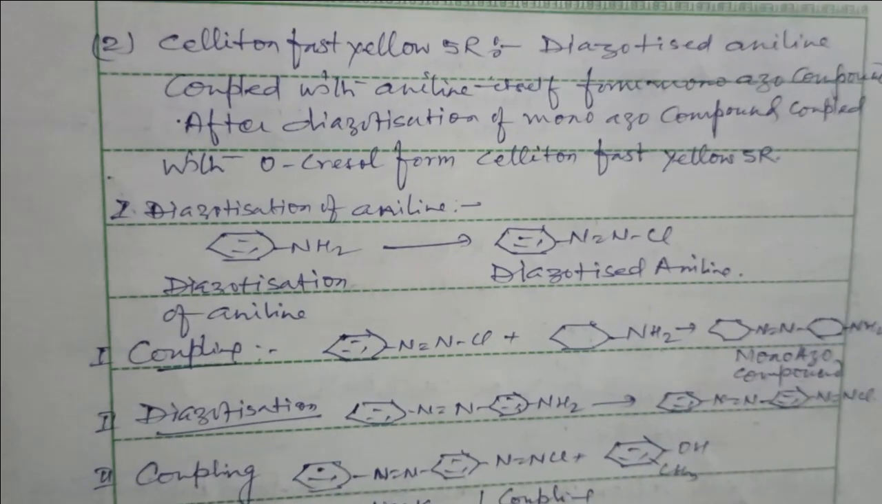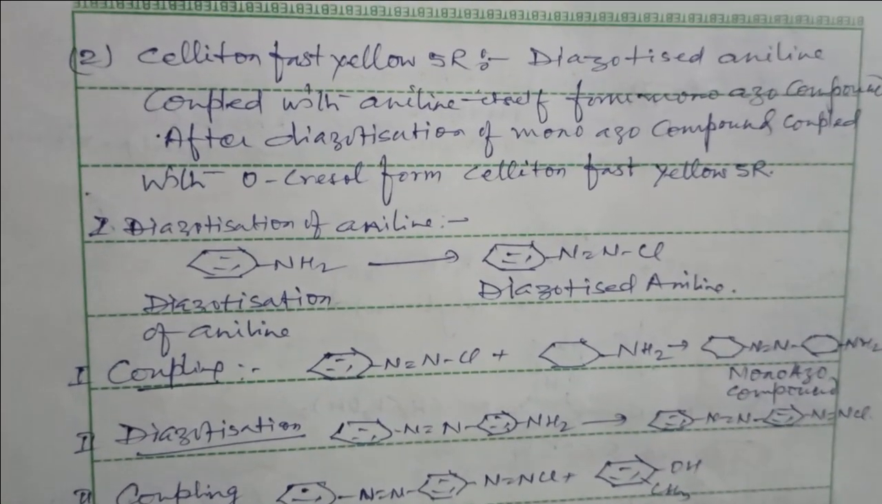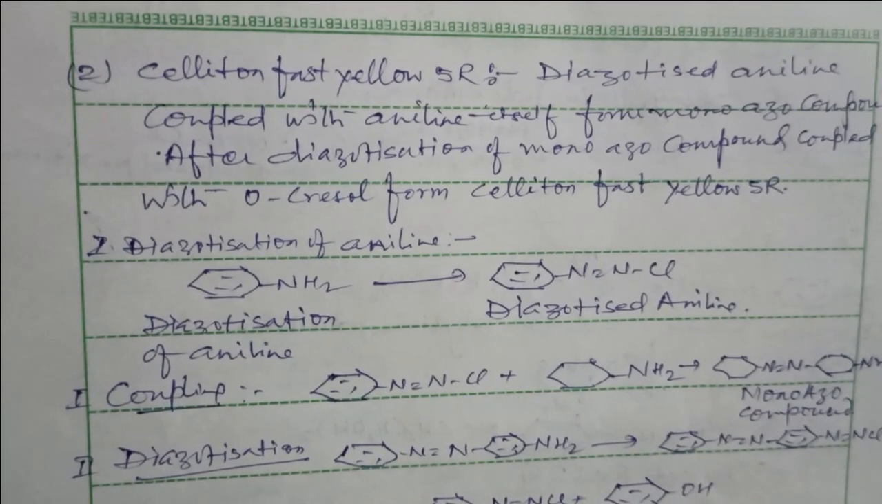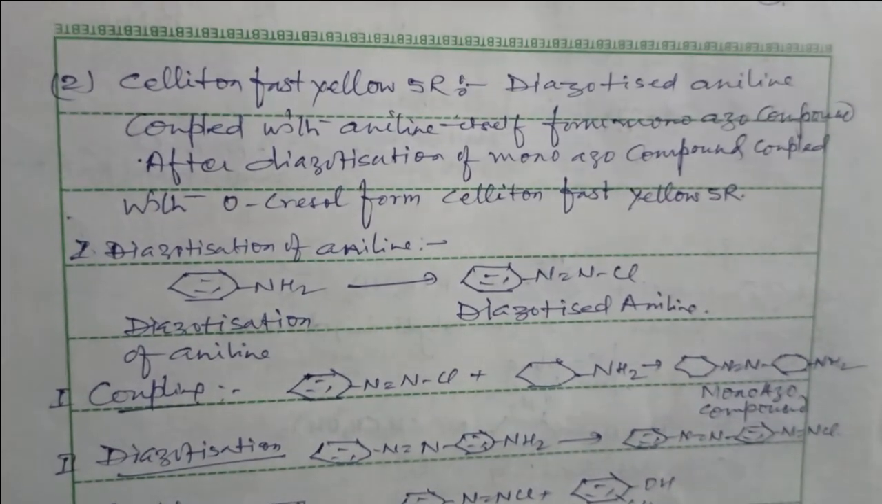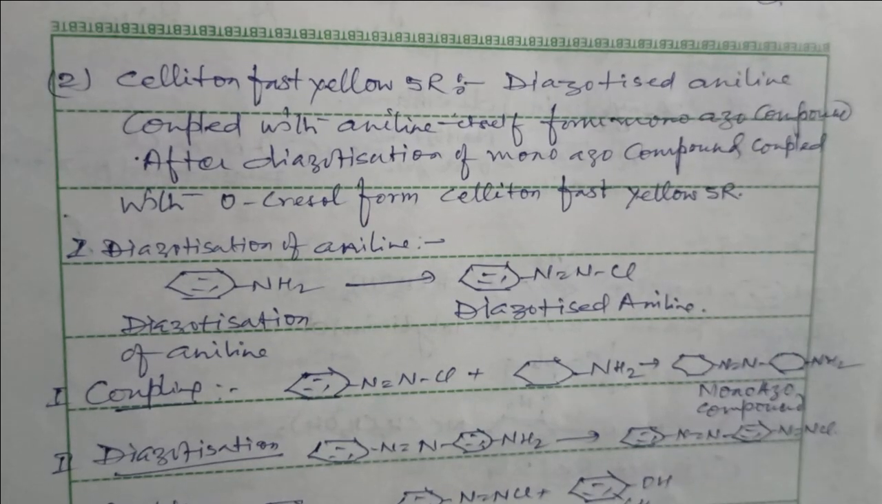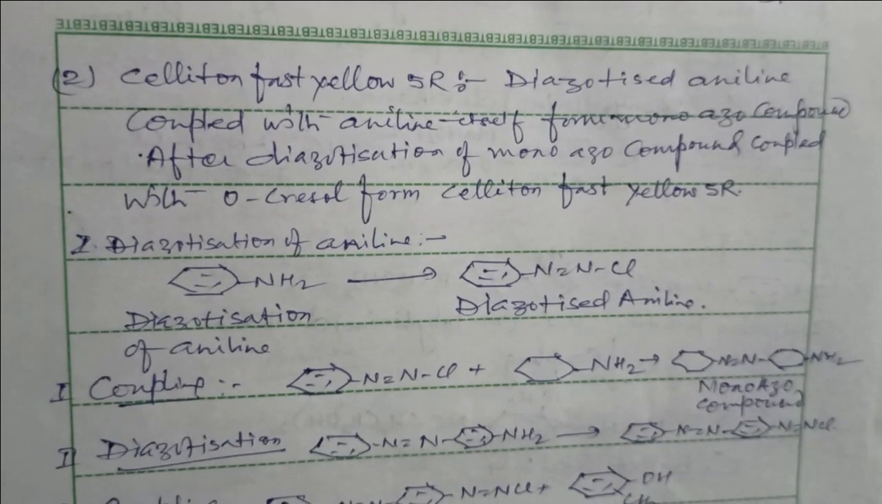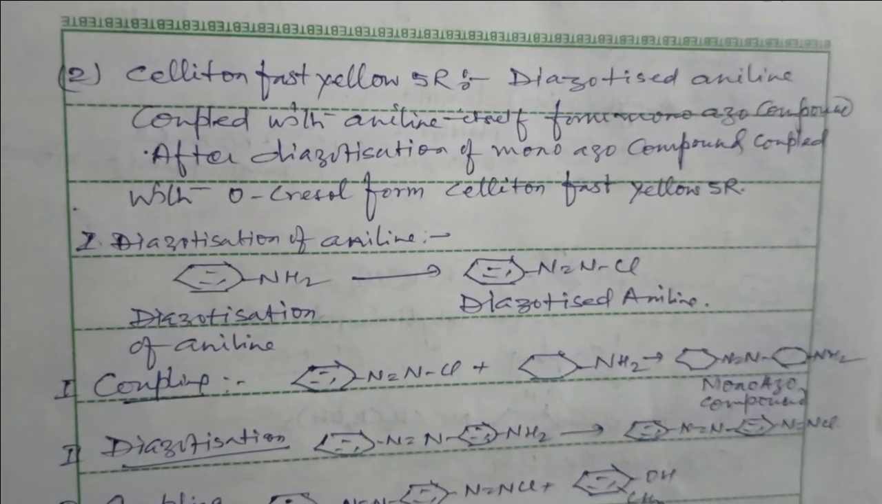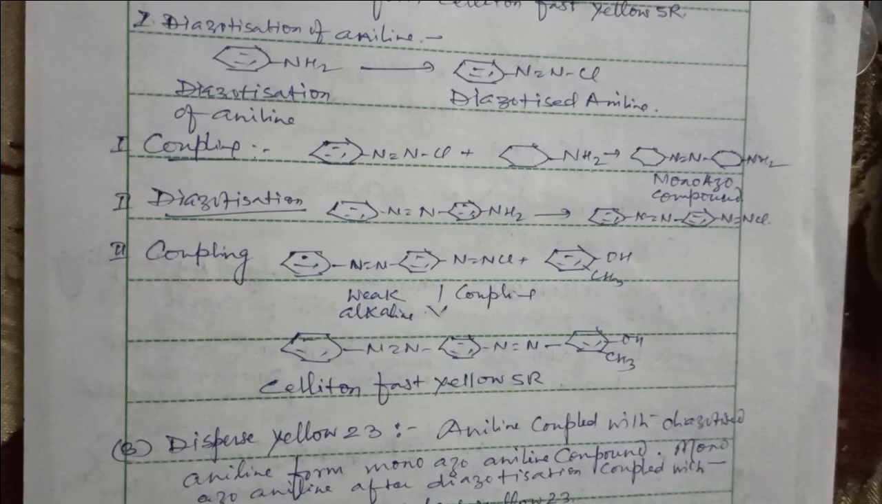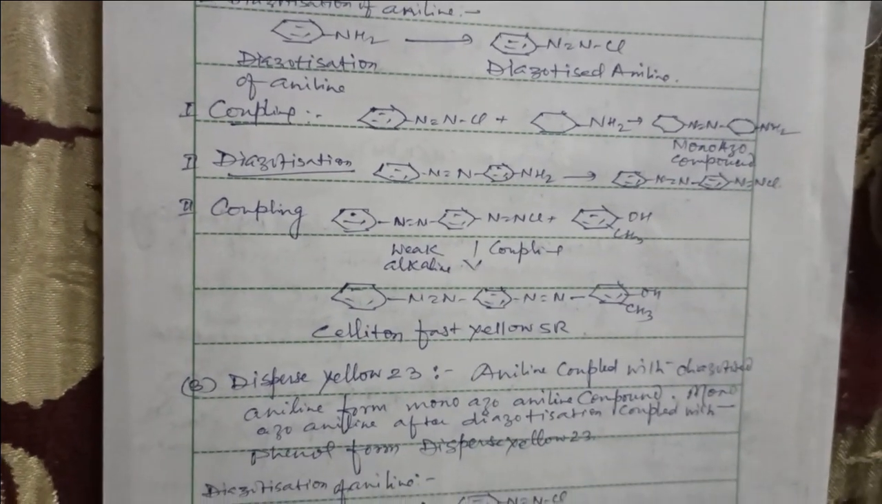Diazotized aniline coupled with the aniline itself forms monoazo compounds, and these monoazo compounds having the amino groups go under the diazotization again, and we get the diazotized monoazo compounds, and finally this compound is coupled with the phenol in weak alkaline medium, and it forms the Saliton Fast LO5R.